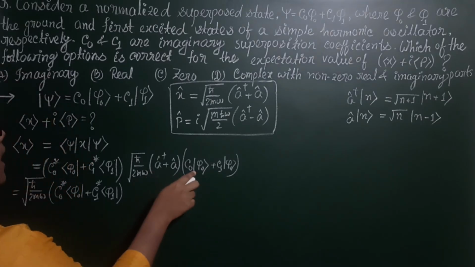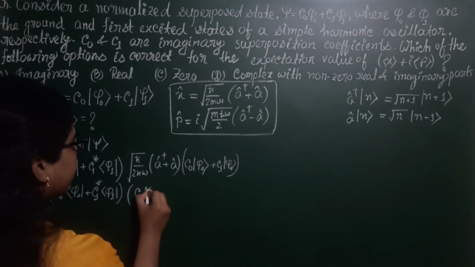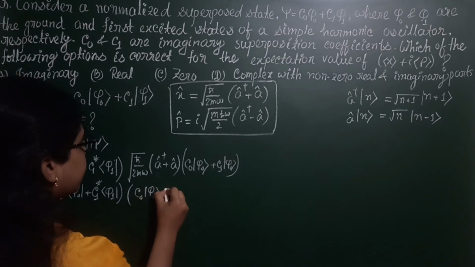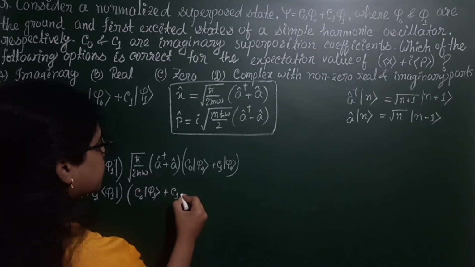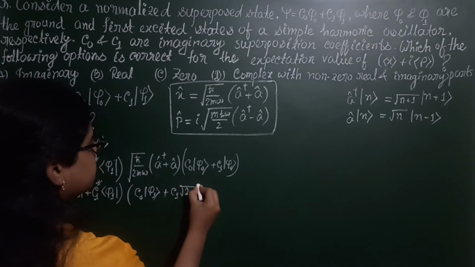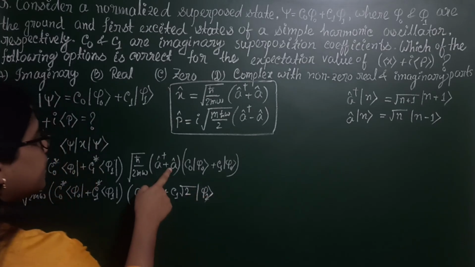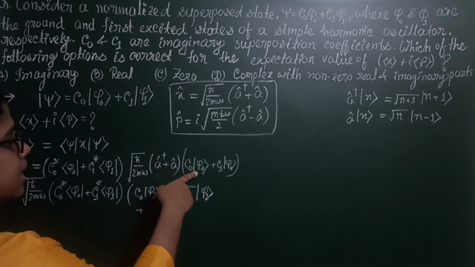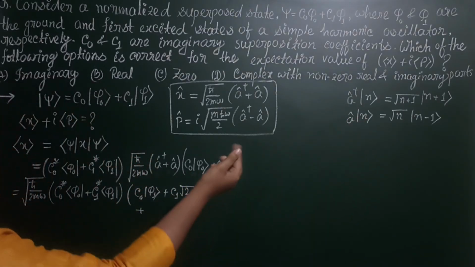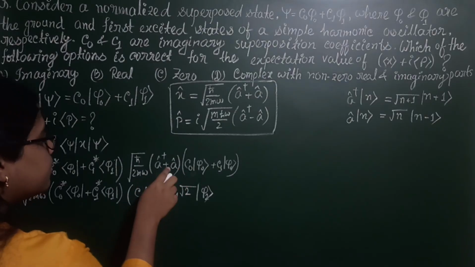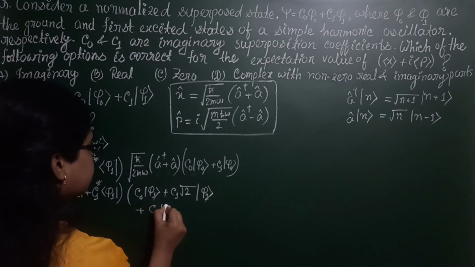So when a dagger acts on this, it will give C0 phi 1, plus when it acts on this state, it will give C1 root 2 phi 2, plus when a acts on this state, it will give 0, and when a acts on this state, it will give C1 phi 0.